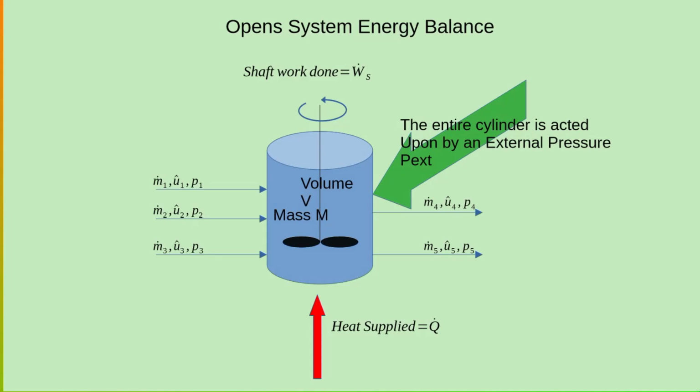On the volume of this entire open system, we apply an external pressure. And we also add energy to this open system by inserting a shaft in it, putting an agitator on its lower end and rotating the shaft. This is known as doing shaft work on the open system.